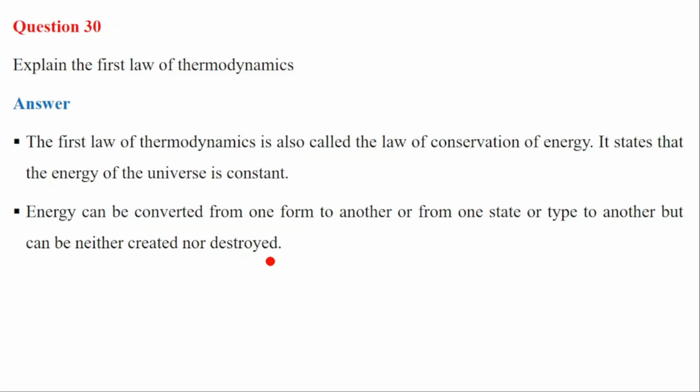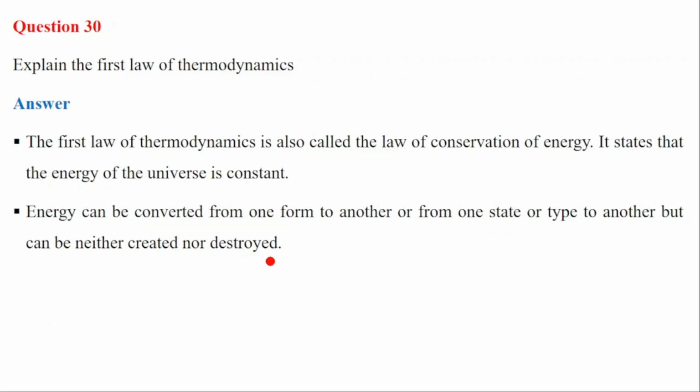The first law of thermodynamics, the law of conservation of energy, deals with the conversion of energy from one form to another, or from one type to another. When we talk about one type to another, that means energy can be converted from potential energy to kinetic energy. We have different forms of energy, like chemical energy and gravitational energy.